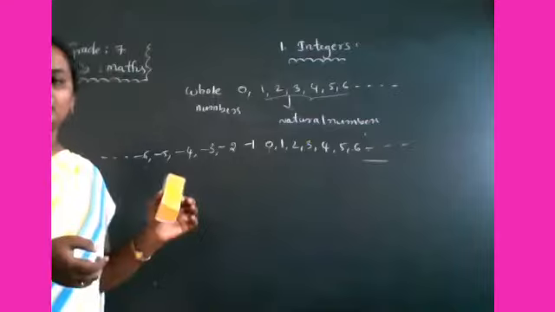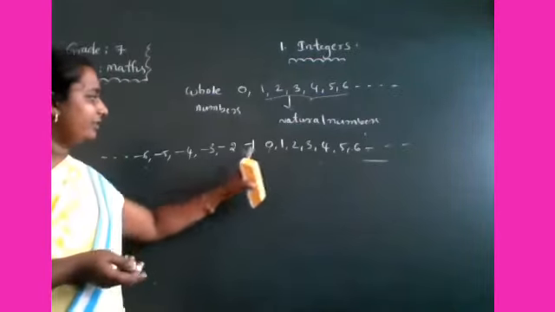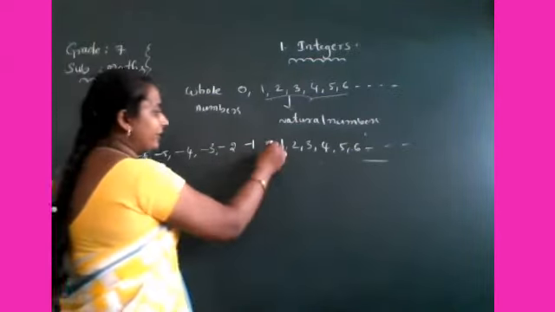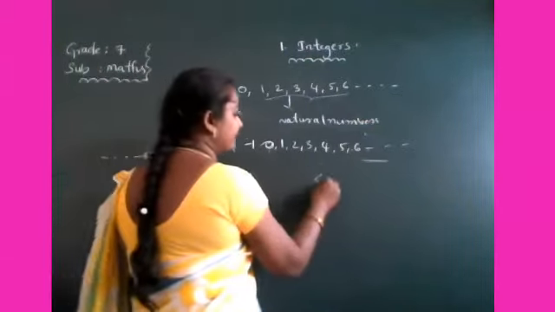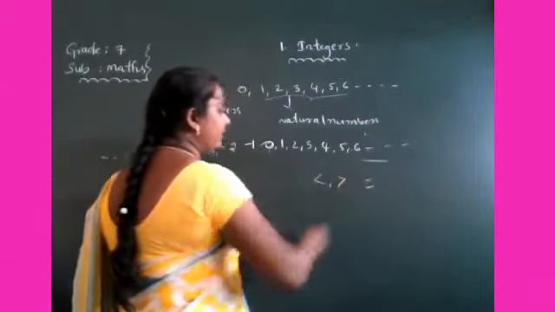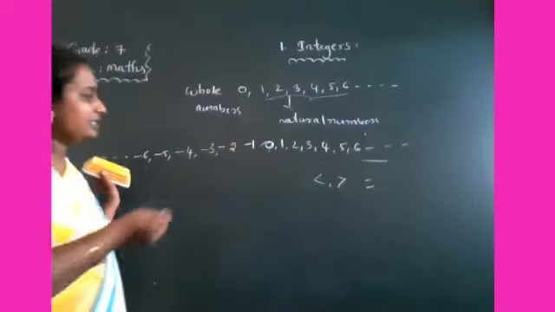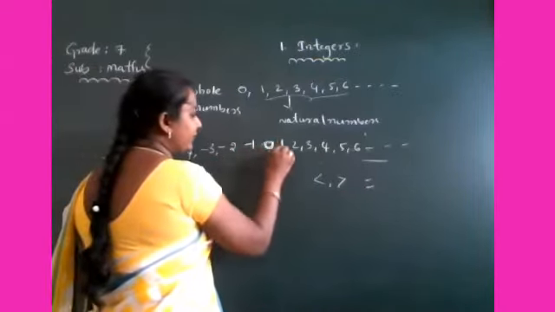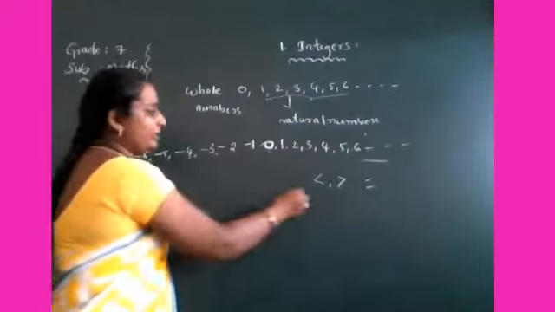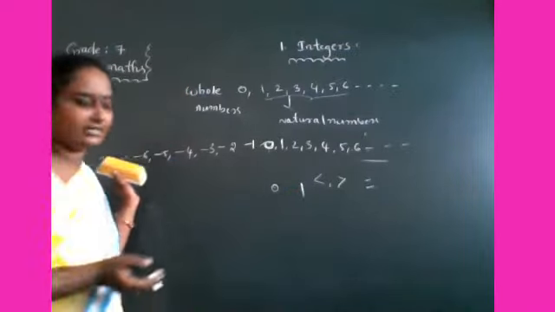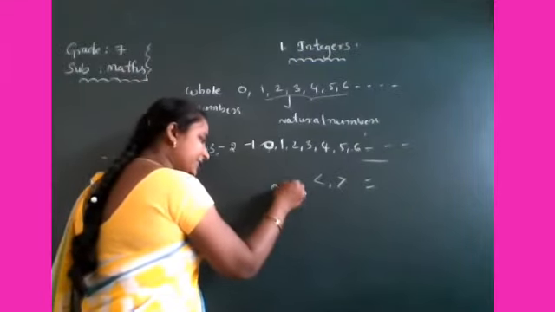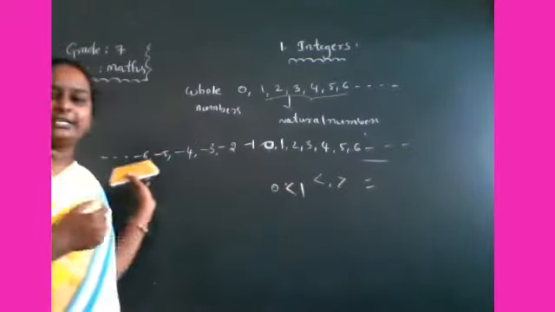Okay. How to compare these integers? Which symbols are you using for comparison? Yes, less than, greater than, or equal. So 0 and 1, which is greater? Yes, 0 is lesser and 1 is greater.